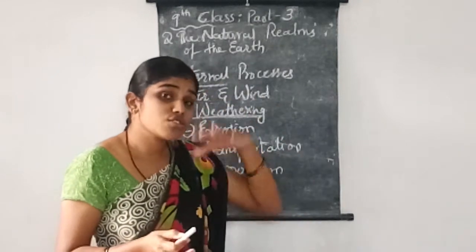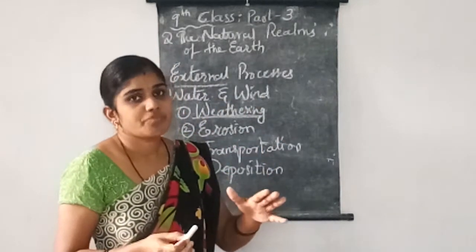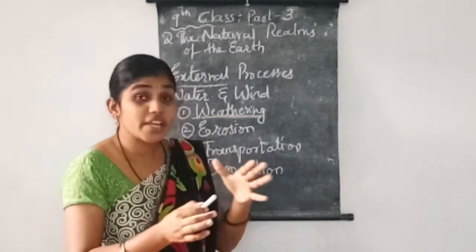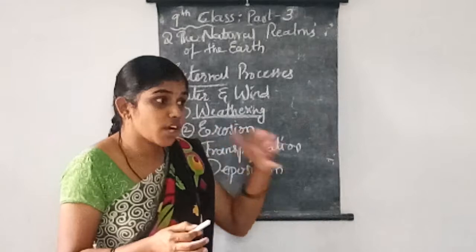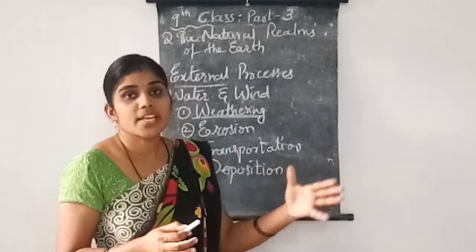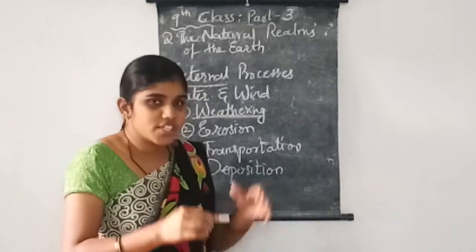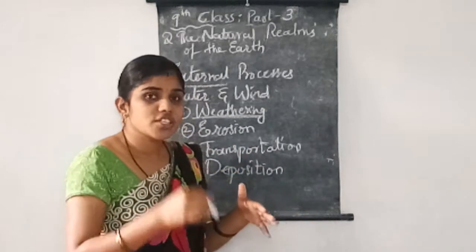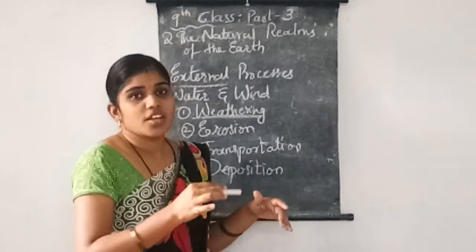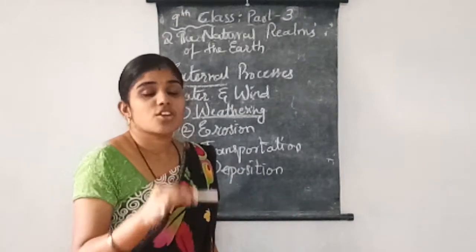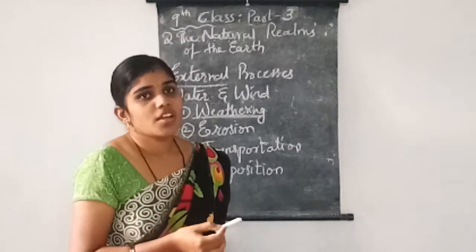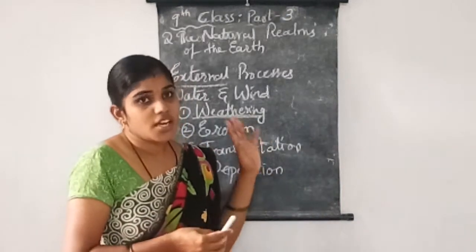That means water also has the power or force to break a mountain, to cut a mountain or to break a rock. The water goes on flowing and increasing its force, breaking the rocks and mountains with its power. That is called erosion.